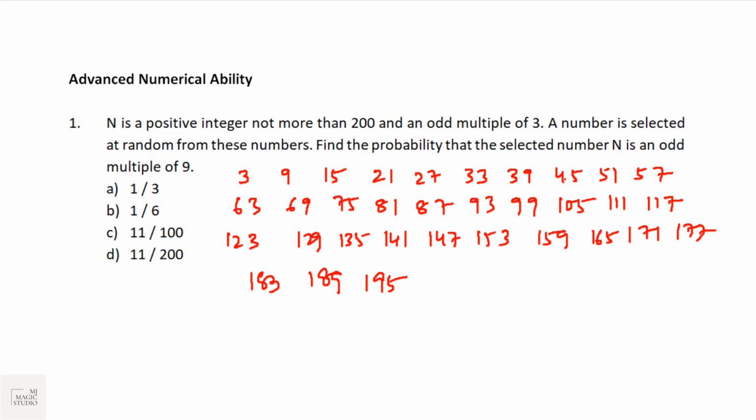Counting them gives 33 outcomes for n. A number is selected at random from these. That means the denominator is 33.